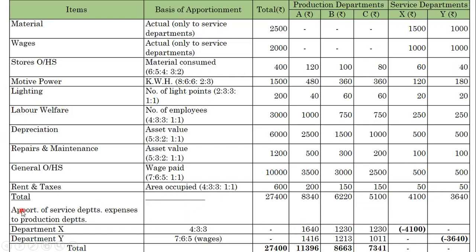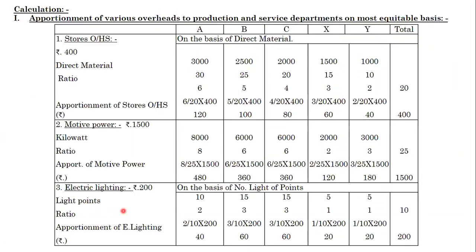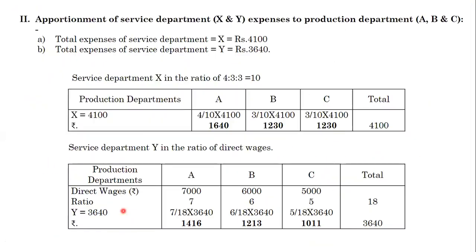Next, we move on to the second calculation, which we call apportionment of service department expenses to production departments. It has been given already. Let me go to the next part. Apportionment of service department expenses: here the service departments are X and Y, and the production departments are A, B and C.